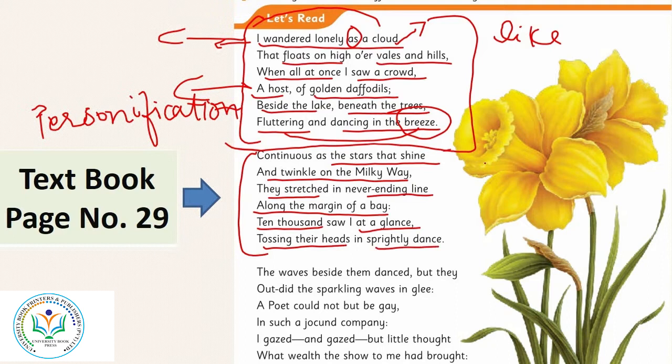Continues as the stars. In this stanza, the poet says that the daffodils were there like someone can see the stars in the sky that are never going to end. And they would twinkle on the Milky Way.